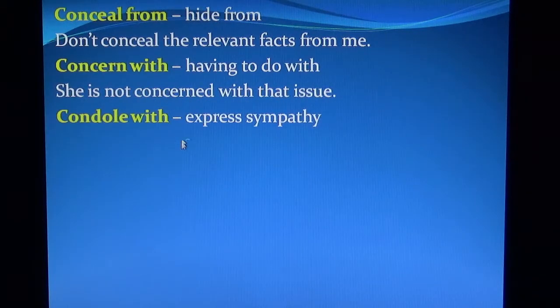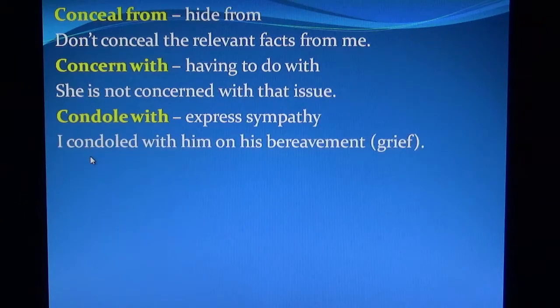Condole with means express sympathy. I condoled with him on his bereavement. Bereavement means grief.